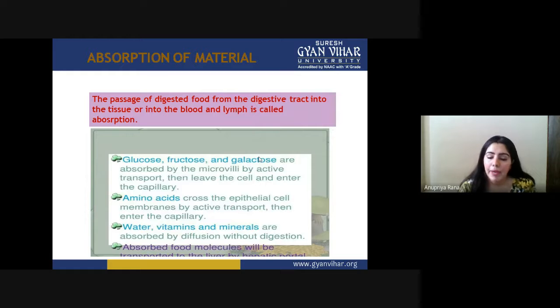Okay, amino acids, when we break down the protein, cross the epithelial cell membrane by active transport, and the glucose, fructose, and galactose are absorbed by the microvilli by active transport, then leave the cell and enter the capillaries. Third, water, vitamins, and minerals are absorbed by diffusion without digestion.